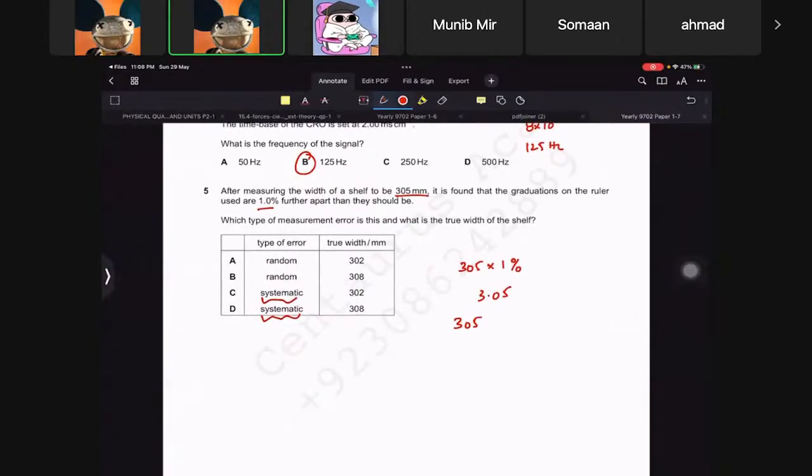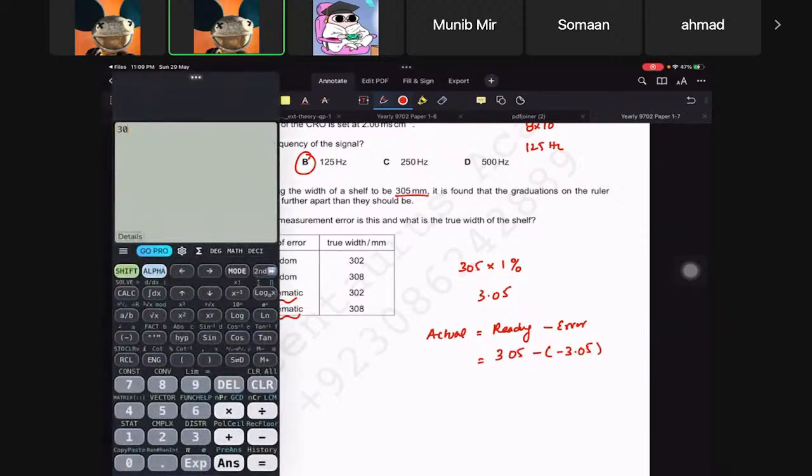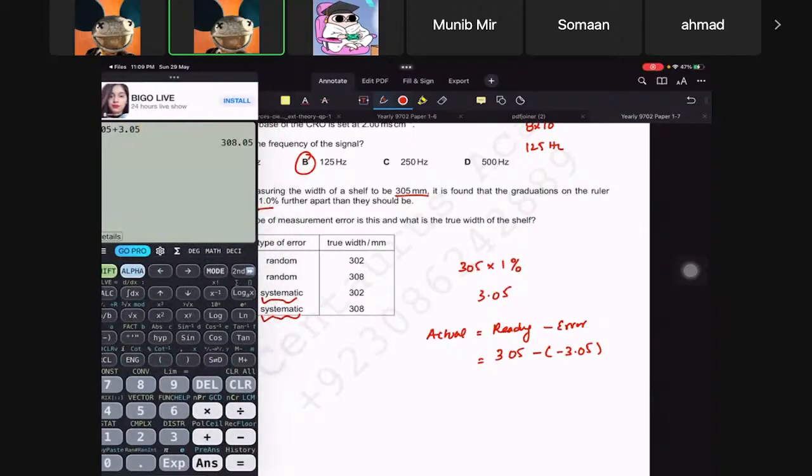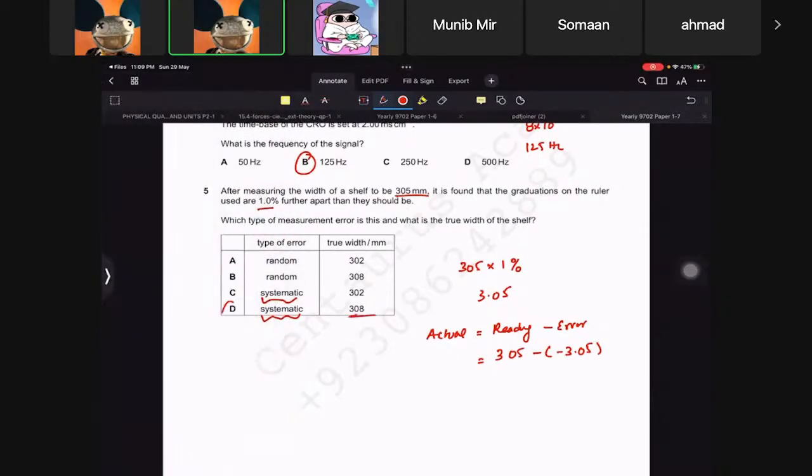So what you do always to find the actual value is the reading minus the error. So 305 plus 3.05, so it's 308.5. So that has to be D then.